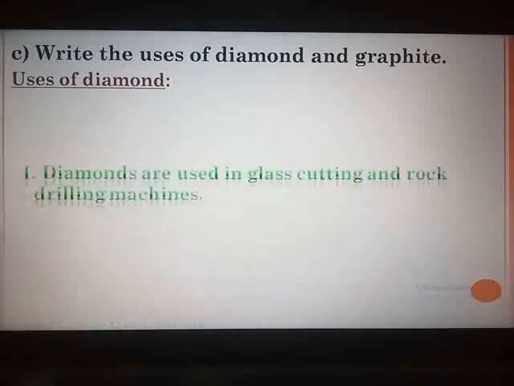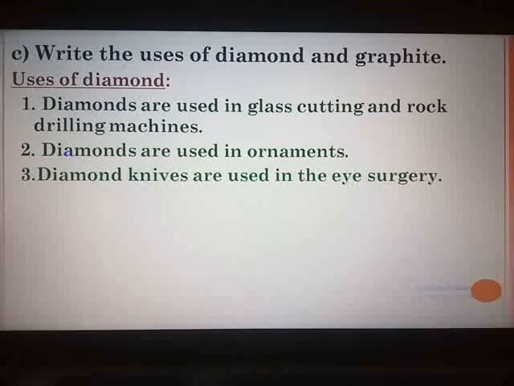Now I don't have to give you this answer, very clearly the uses are given in the textbook. I will give you the reference page number. Page number 140, you will get the uses of diamond. In the textbook they have given 5 uses. Out of the 5, you can select any 3 and write in the notebook, because this question will not exceed more than 3 marks. And maximum I will be asking 3 uses. I will not ask 5 uses for 5 marks. So any 3 uses you can select and write in your notebook.